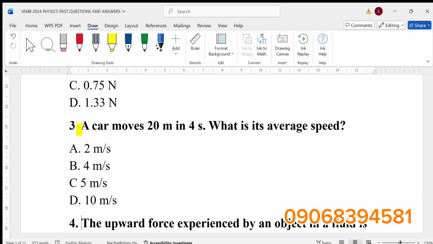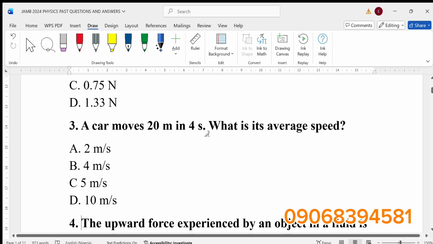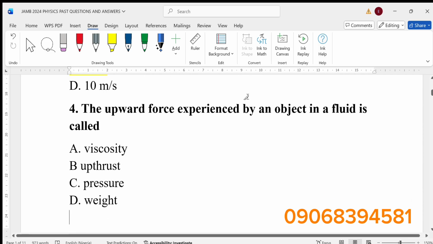Number 3, a car moves 20 meters in 4 seconds. What is the average speed? Average speed is just distance covered over time taken. Distance over time. So 20 divided by 4, which will give us 5 meters per second. That's the answer.